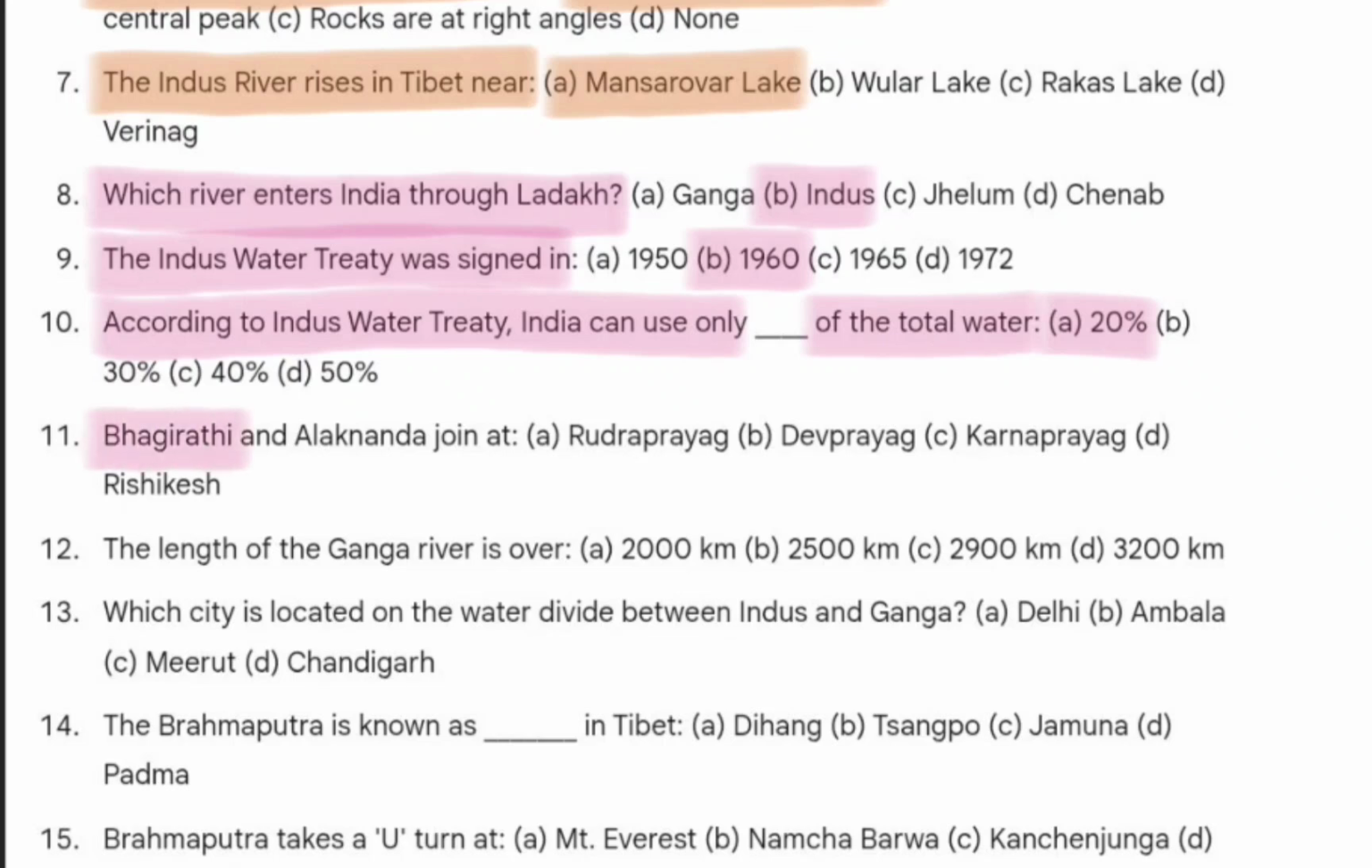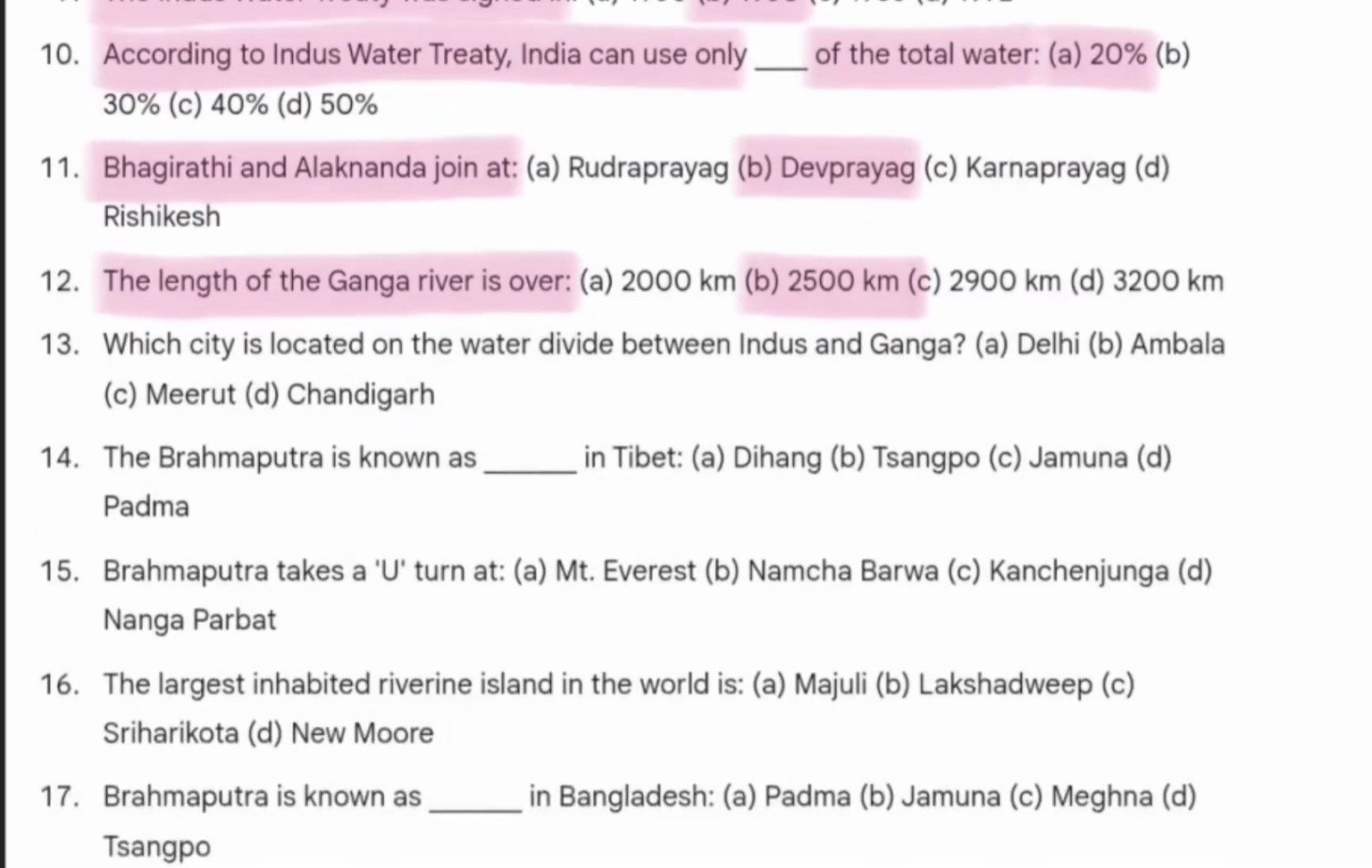Next is, Bhagirathi and Alaknanda join at where? Devaprayag. And what do they form? They form Ganga. The length of the Ganga river is over 2500 kilometers. This is the length of the Ganga. Which city is located on the water divide between Indus and Ganga? So the city is Ambala.